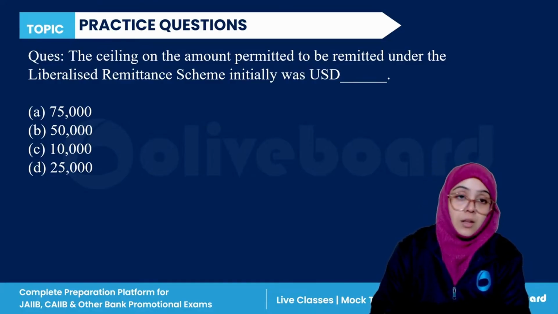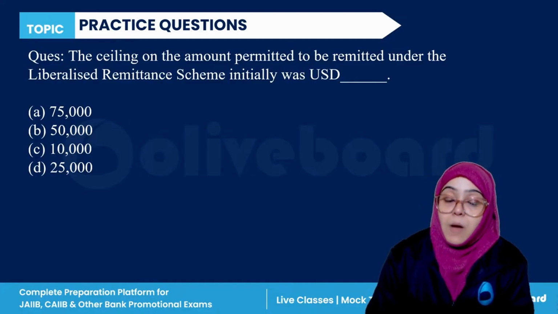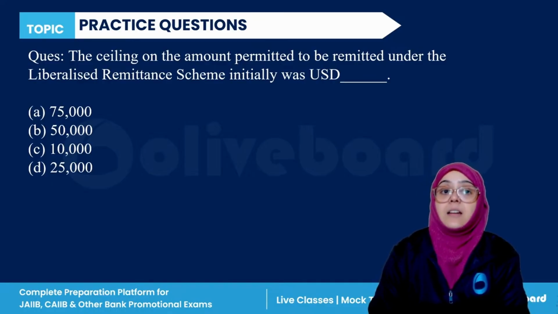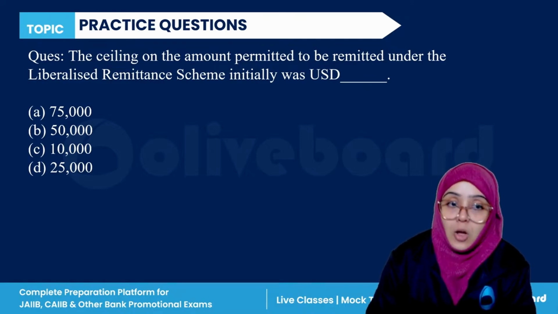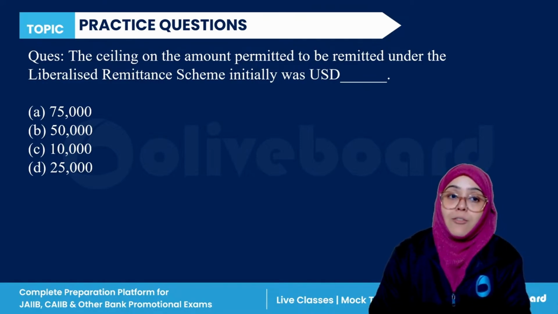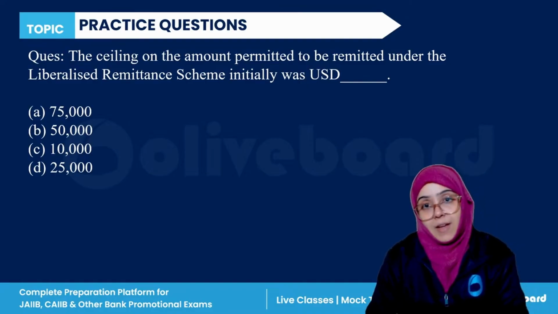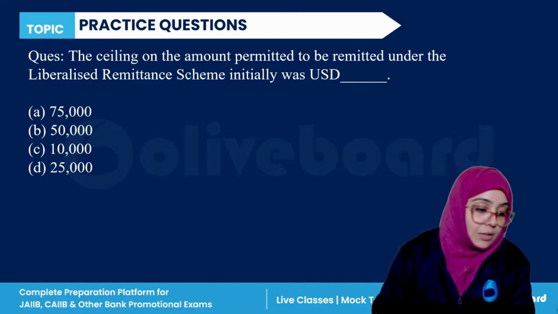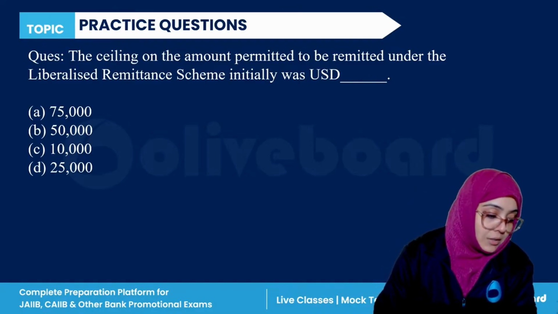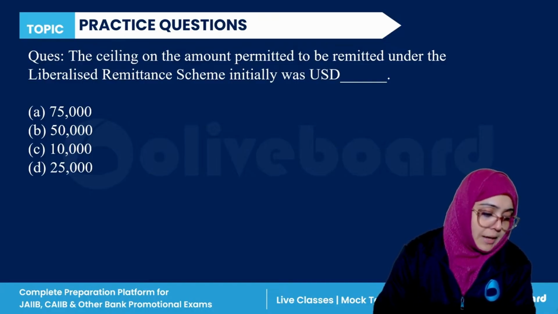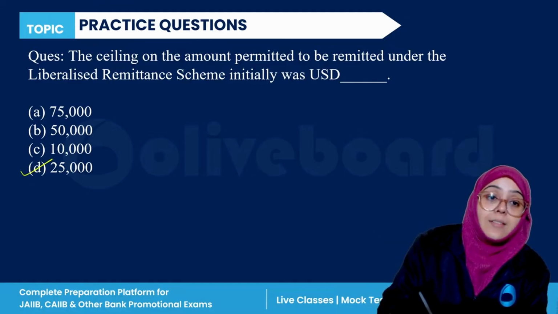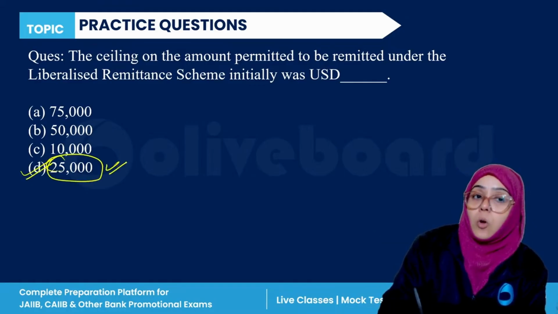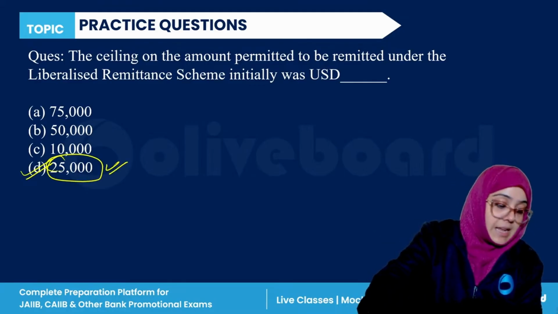The ceiling on the amount permitted to be remitted under the liberalized remittance scheme initially was how many dollars? 75, 50, 10, or $25,000? So the correct answer for this question is what? Initially it is $25,000. So the correct answer is D here.